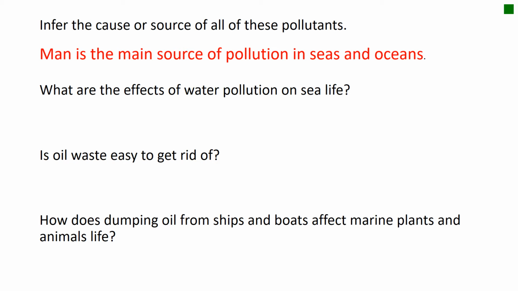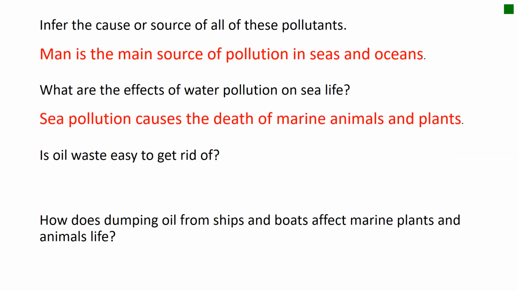What are the effects of water pollution on sea life? What happens to the animals and the plants that live in the sea if the water is polluted? Sure, these animals or plants, they will die. So we have to write that sea pollution causes the death of marine animals and plants.